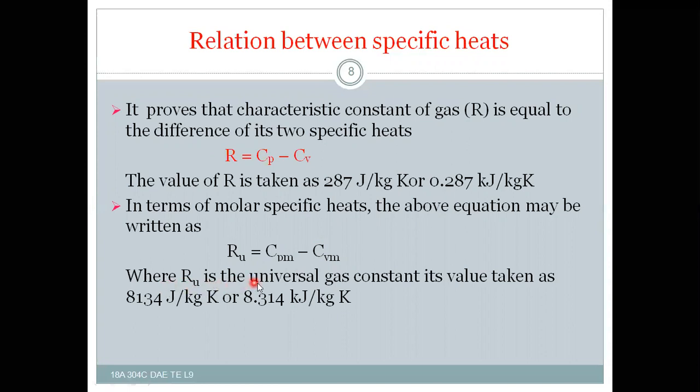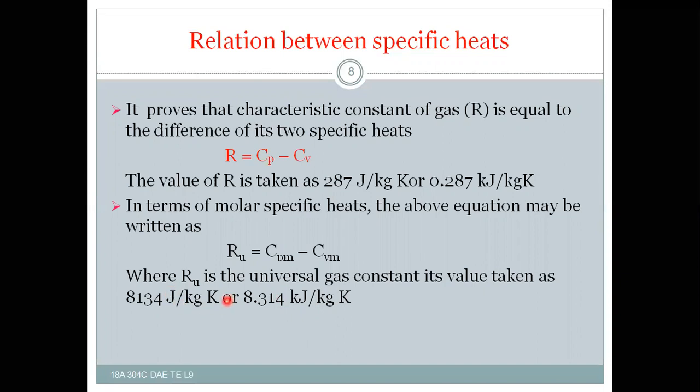The universal gas constant's value is taken as 8314 joule per kg mole Kelvin, or 8.314 kilojoule per kg mole Kelvin. You must remember kilojoule per kg mole Kelvin, and this is joule per kg mole Kelvin.